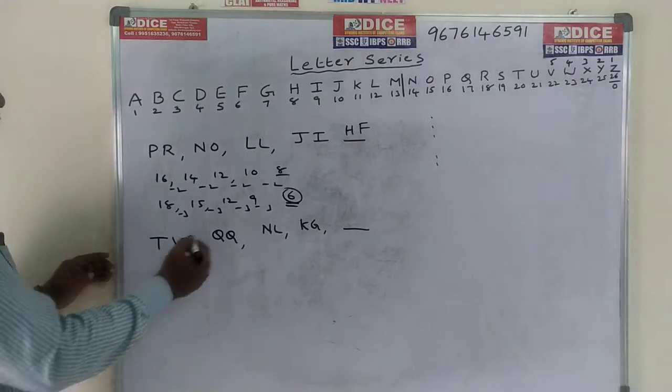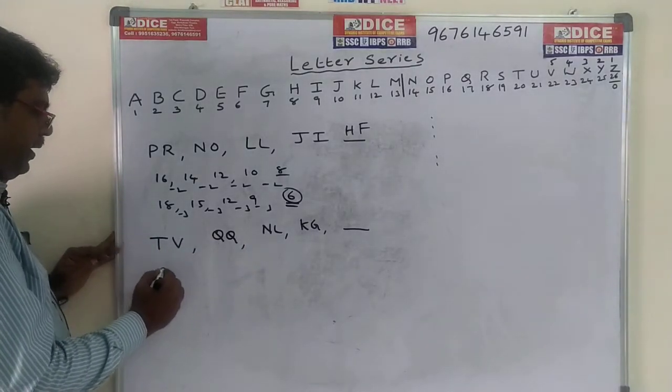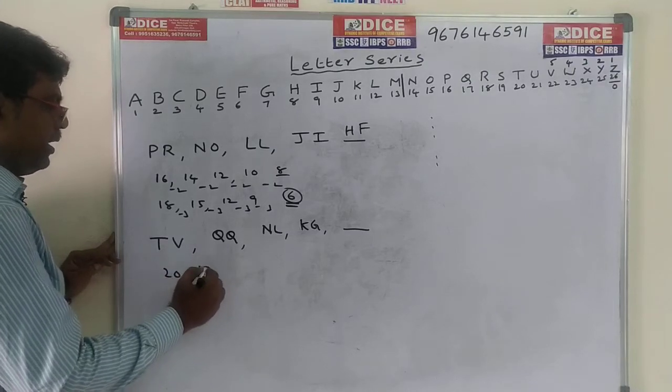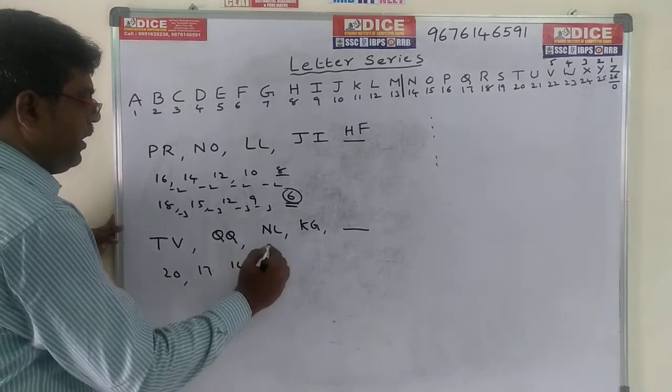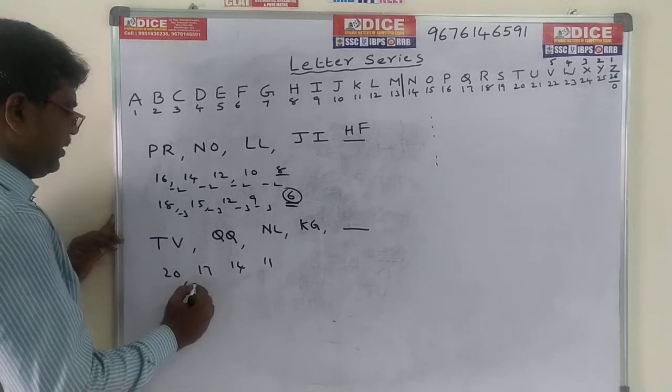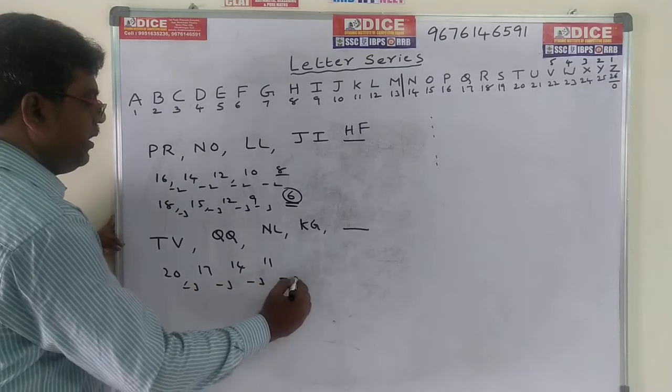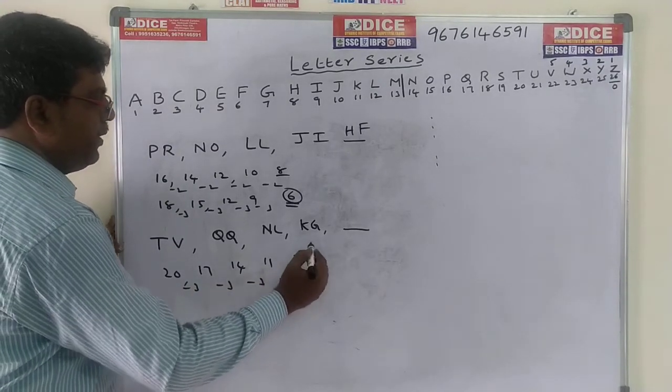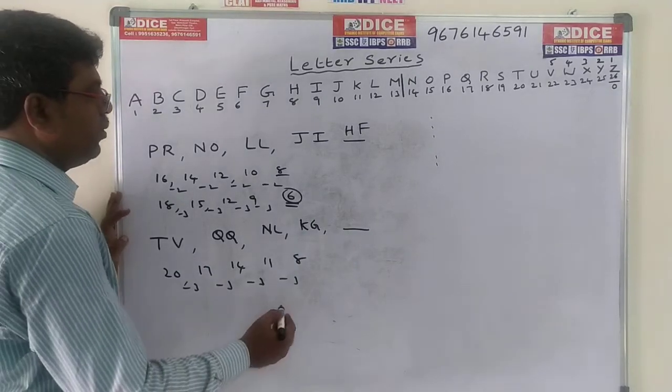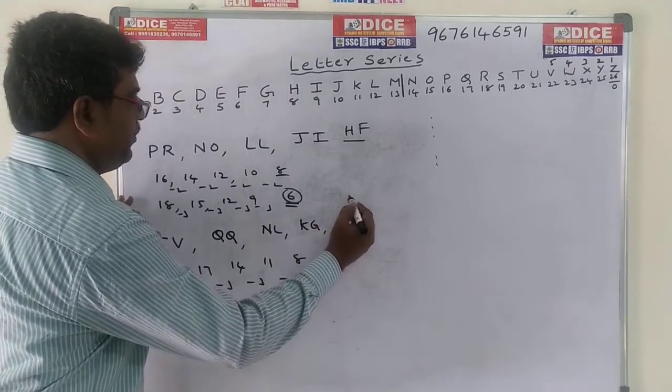Now come to this problem. T means 20, Q 17, N 14, K 11. The difference is minus 3 each time. 11 minus 3 is 8. What is the code for 8? 8 is nothing but H.